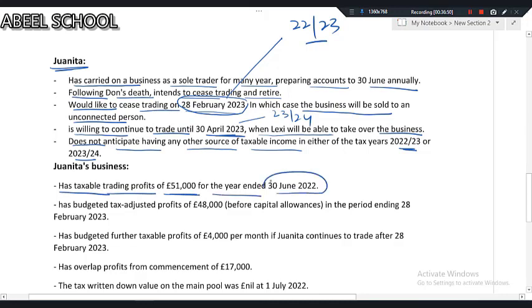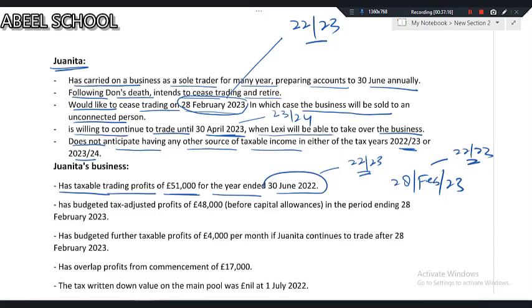She has taxable trading profit of 51,000 for the year ended 30th June 2022. Now listen and listen carefully. This accounting end falls in the tax year 22-23. If she ceases her business on 28 Feb 2023, then this date also falls in the tax year 22-23. Now you have two options to solve the question. Number one option,